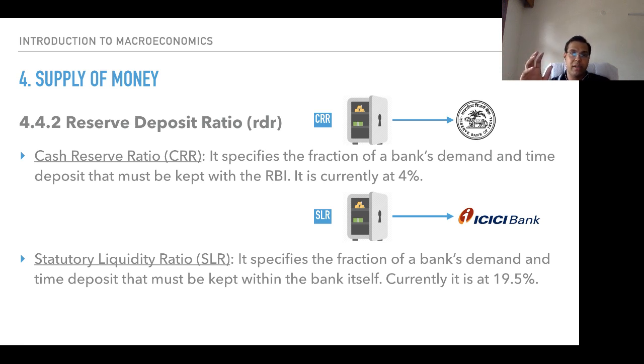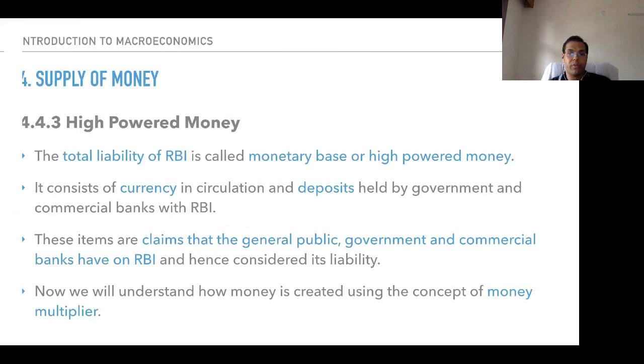SLR can be maintained in other things. Let's say SLR is 20% and you don't have 20% equivalent in cash. So what you do is you maintain it in the form of gold. You have gold of that value, or you have government securities of some value. It specifies the fraction of a bank's demand and time deposit that must be kept within the bank itself. Currently it is this, and it would keep on fluctuating. So remember these differences between cash reserve ratio and statutory liquidity ratio.